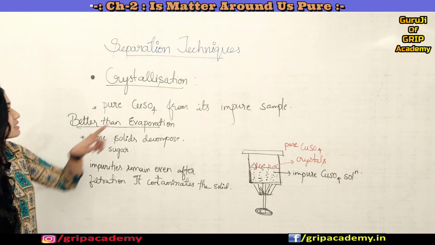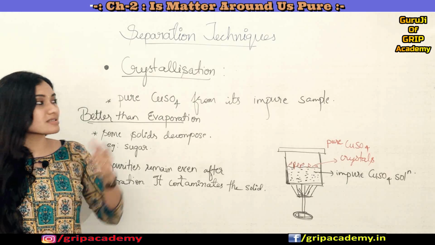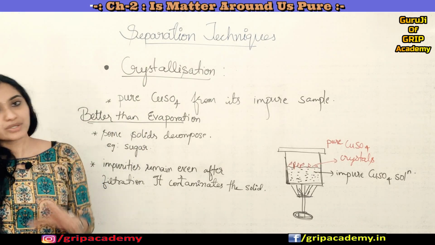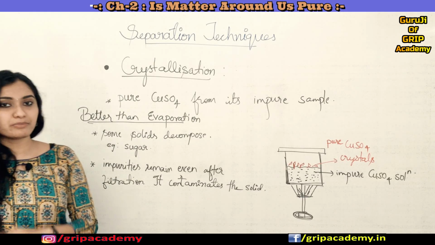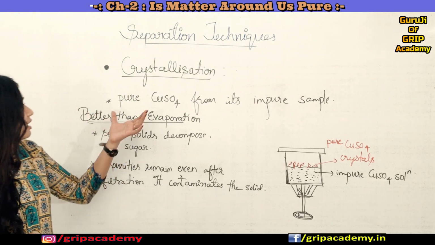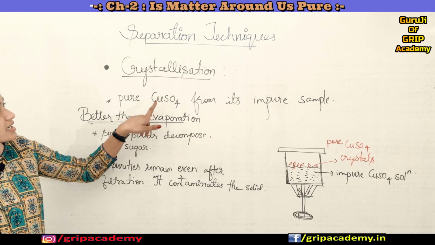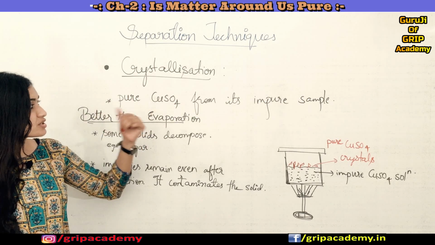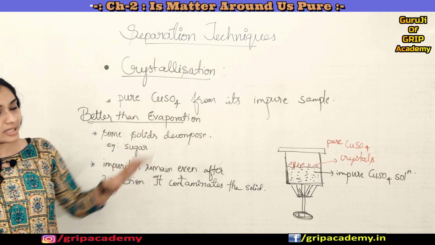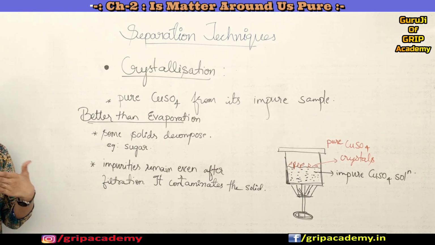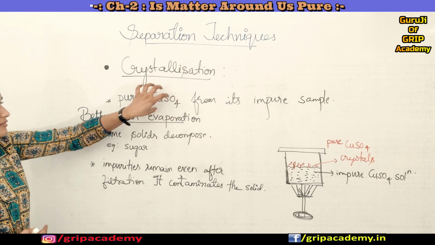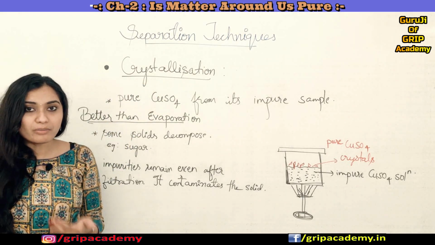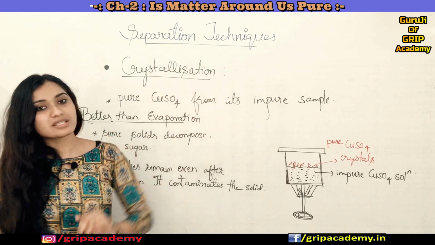So now let us discuss the crystallization process. This is one of the separation techniques where we separate pure solid forms from their own impure solution. For example, here we can take a copper sulfate solution in its impure form. Okay, we have a solution of copper sulfate. Now how can you separate pure copper sulfate solute, or the copper sulfate component, from its impure solution?